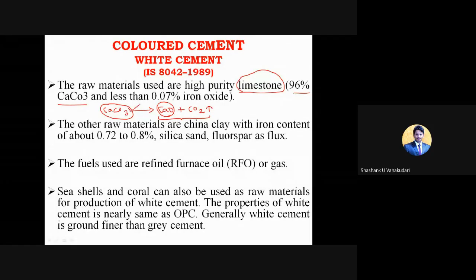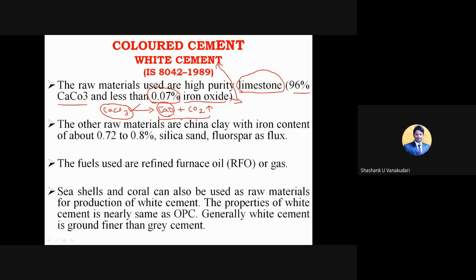Okay. So here it should contain around 96% calcium carbonate and less than 0.07% iron oxide. When the iron oxide content is larger, you cannot maintain this white cement. Clear? So this percentage of iron oxide should be low.